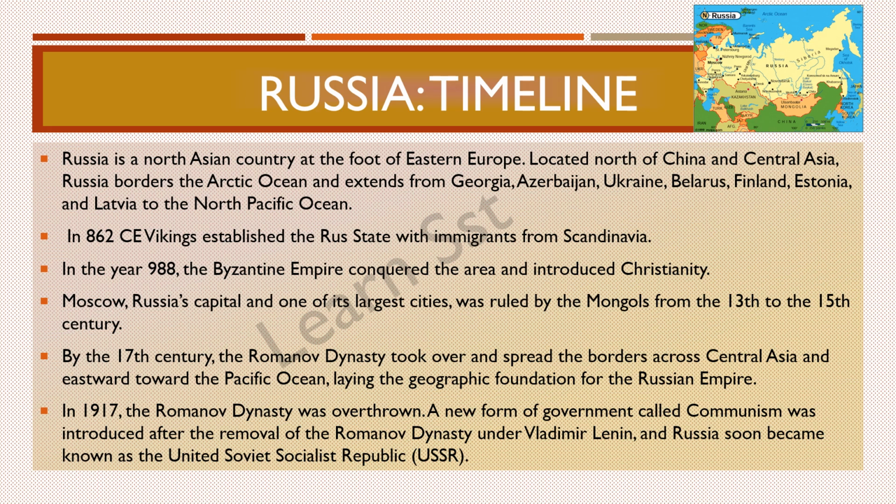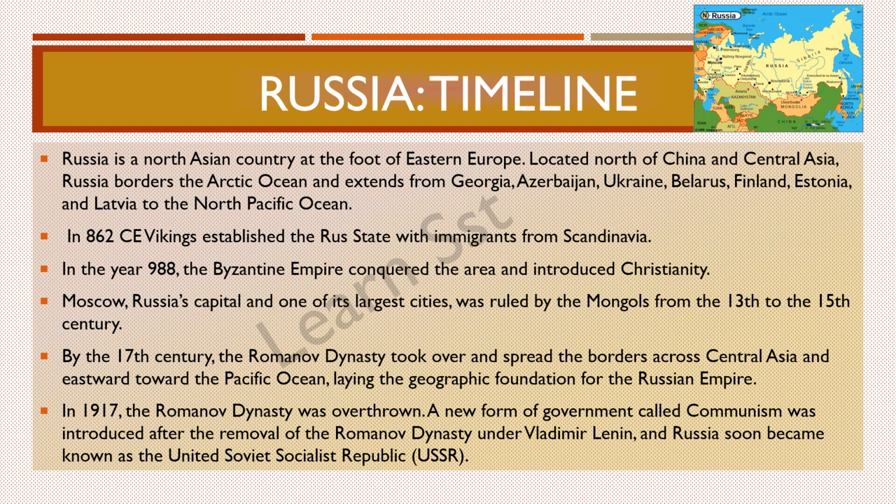So let us see the Russian timeline. Russia is a North Asian country at the foot of Eastern Europe, located north of China and Central Asia. Russia borders the Arctic Ocean and extends from Georgia, Azerbaijan, Ukraine, Belarus, Finland, Estonia, and Latvia to the North Pacific Ocean. So I put up a map over here so that you can understand the proper location and the neighboring countries, the oceans, and how it is surrounded by various physical factors. All that you will come to know by looking at the map.